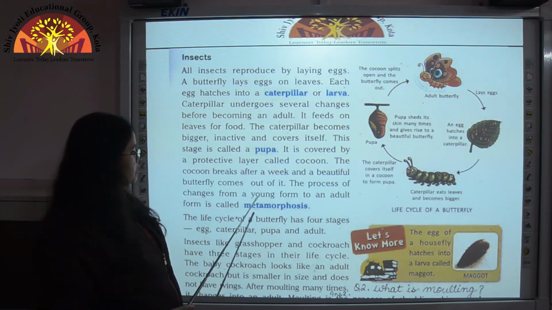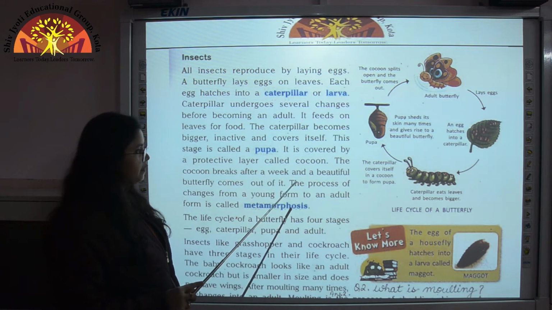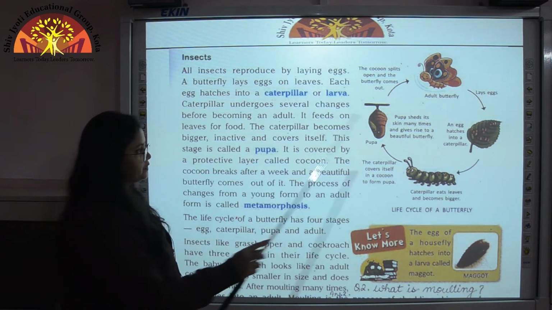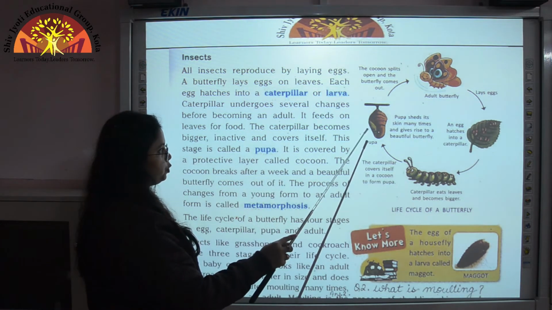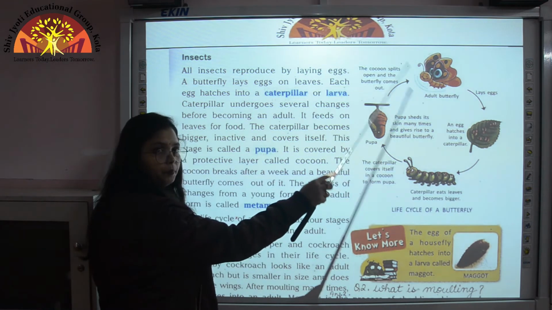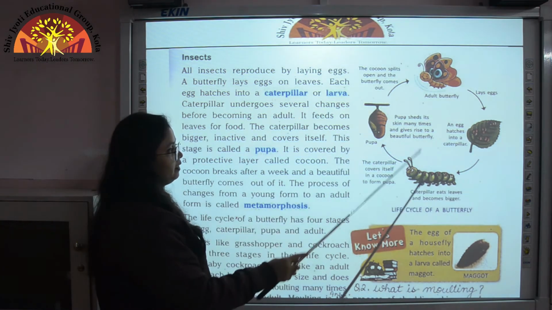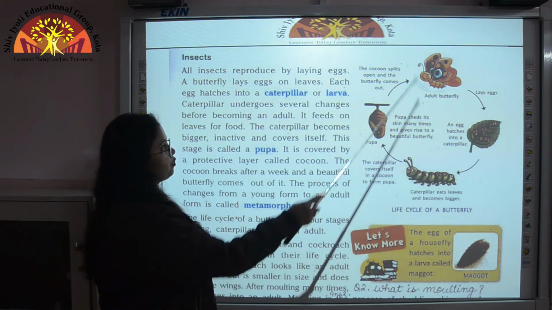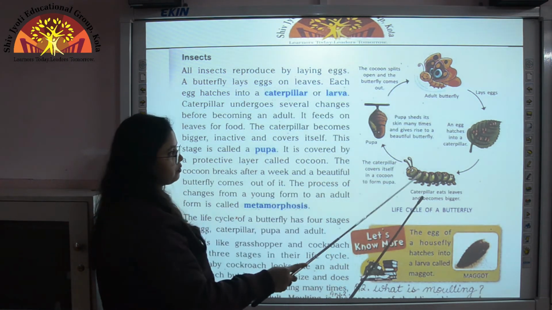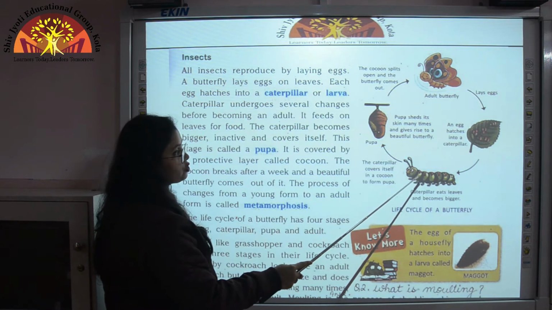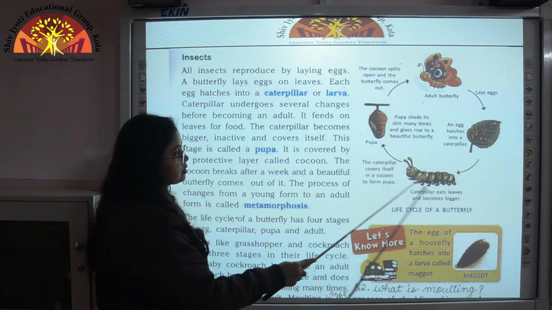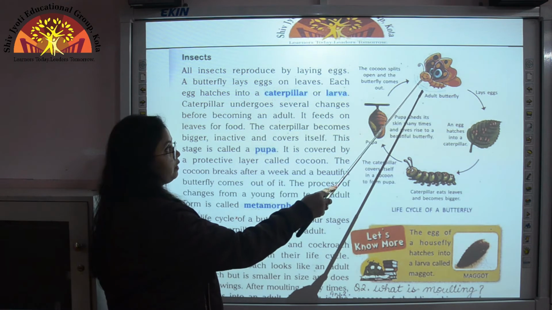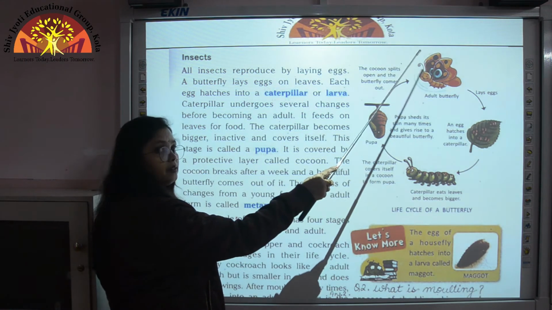Children, here one definition is there. In the life cycle of a butterfly, we have seen that the caterpillar grows into pupa, then pupa grows into an adult butterfly. So children, here this caterpillar, the larva of the butterfly, is different in structure from the adult butterfly. And what is the difference over here? It does not have wings. It looks like a worm, but an adult butterfly has wings.